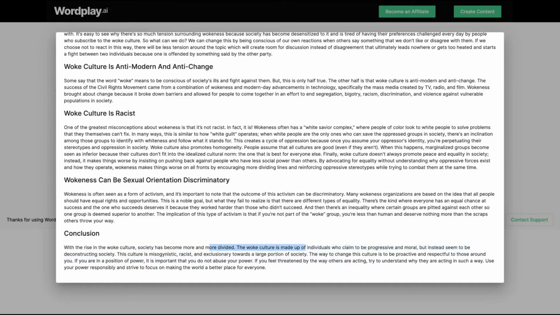This culture is misogynist, etc. The way to change this culture is to be proactive and respectful to those around you. If you are in a position of power, it's important that you do not abuse your power. If you feel threatened by the way others are acting, try to understand why they are acting that way. Use your power responsibly and strive to focus on making the world a better place for everyone.